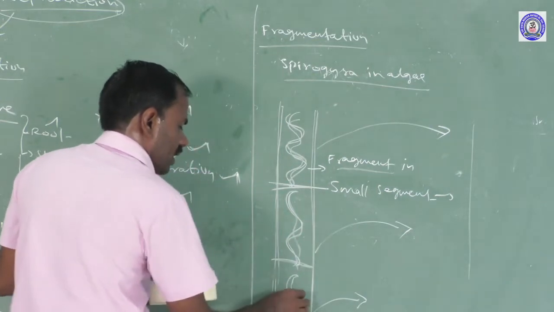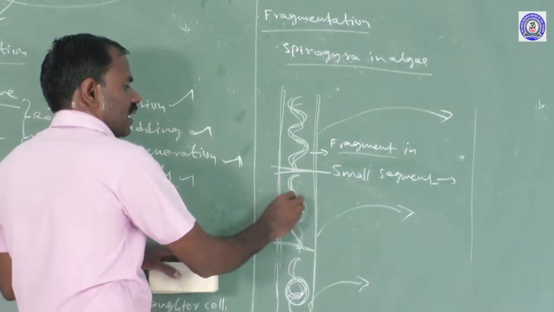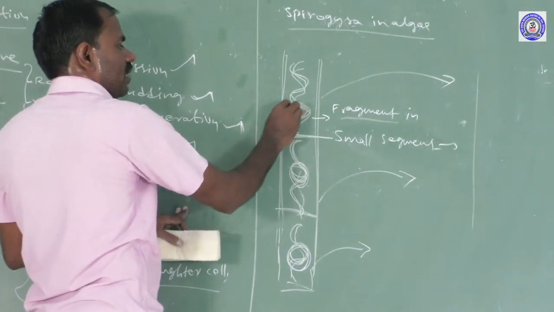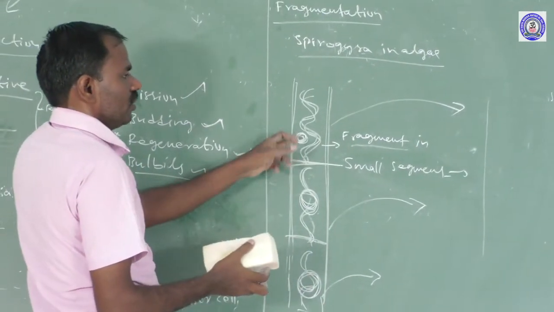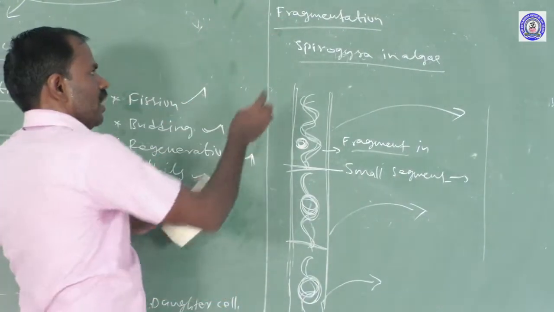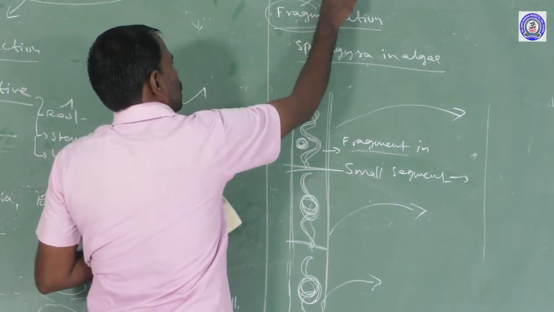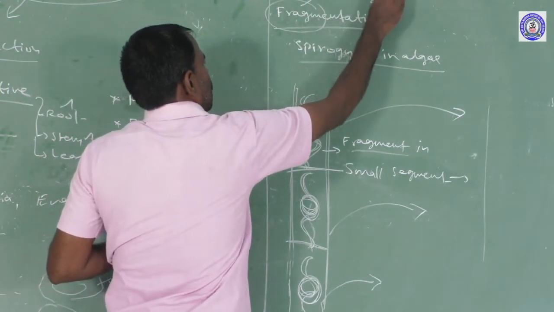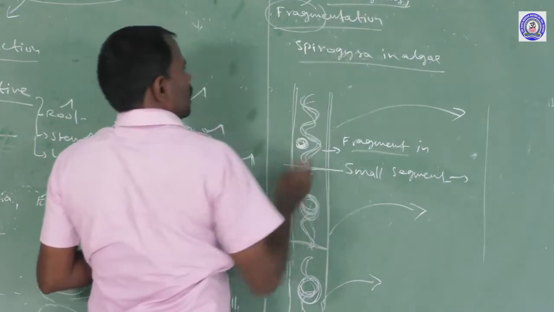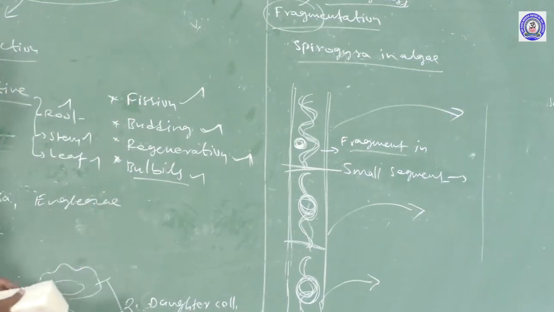These cells contain only a center and a nucleus. The individual nucleus may develop into an entire organism. This process is called fragmentation. Fragmentation refers to a body breaking into small segments, and these segments develop into an entire organism. The best example is Spirogyra in algae.